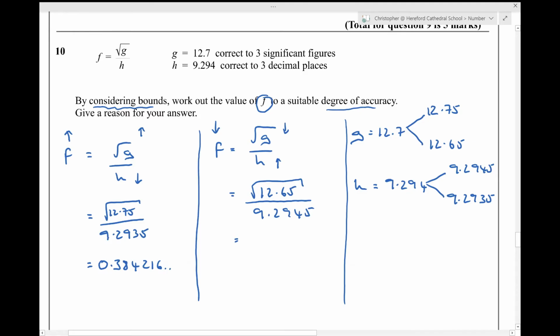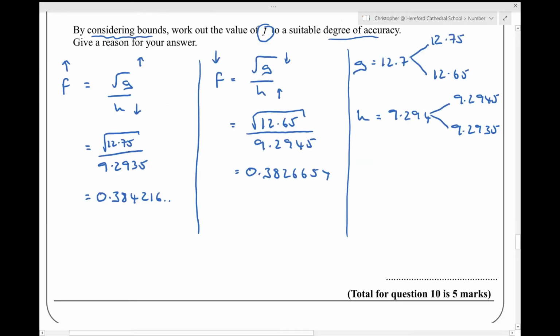Okay, put that in my calculator. Use the fraction, square root on the top, 12.65, and on the denominator 9.2945. That gives me 0.382664.